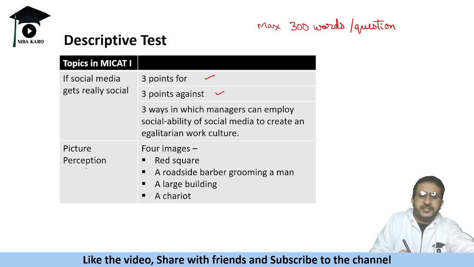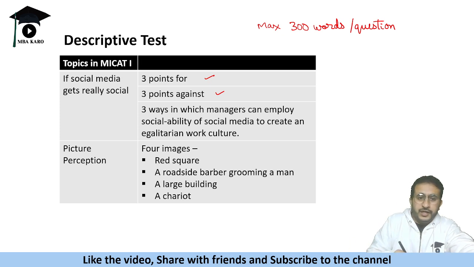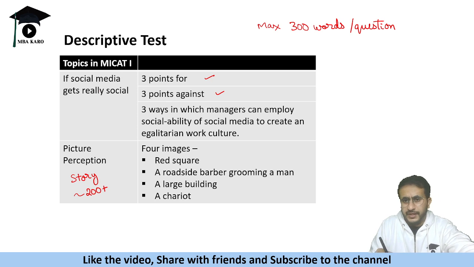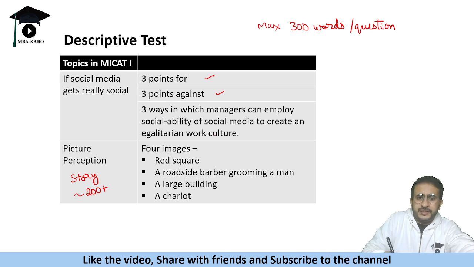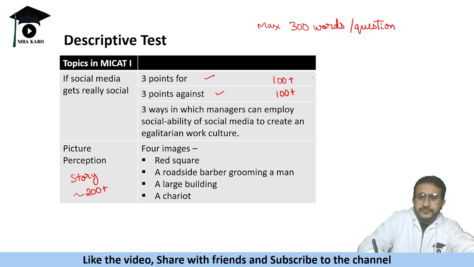Then there is a picture perception test which has 4 images. Students wonder if it is choice based, whether they should answer any of the questions. No, you have to answer all the questions. Do it well. For this picture perception, write a story combining all the images, and try to write at least 200 plus words in the story. In the remaining three questions, try to write at least 100 plus words. Even if you are not able to write a complete paragraph, you can just write points.